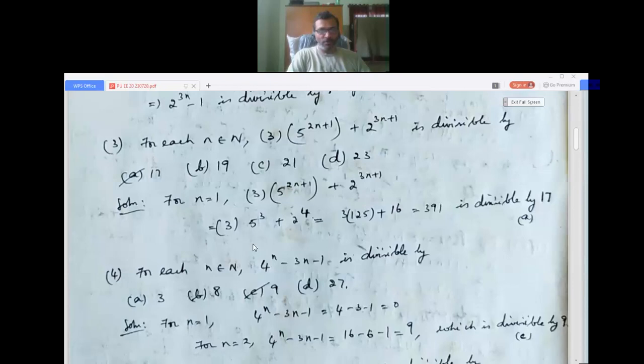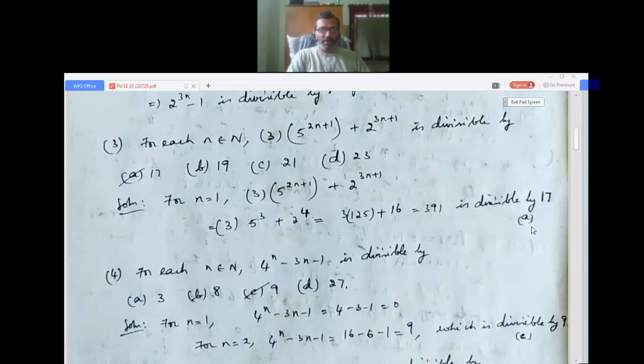If I put n equals 1, 3 into 5^3 plus 2^4. So 5^3 is 125. 3 into 125 plus 16, that is 391, and it is divisible by 17. 391 is divisible by 17, that is option A.